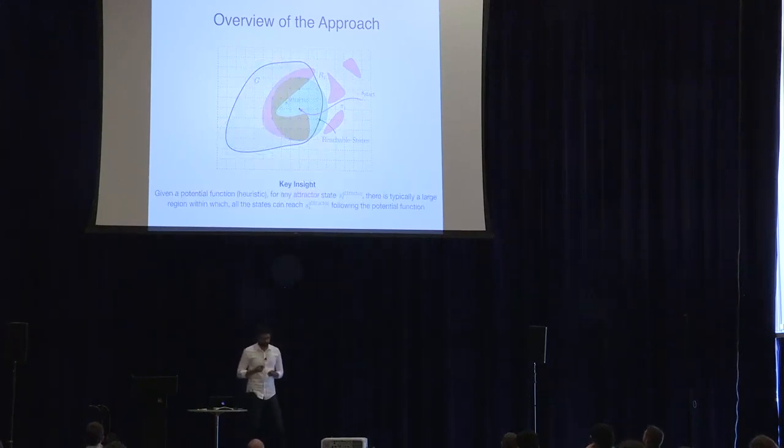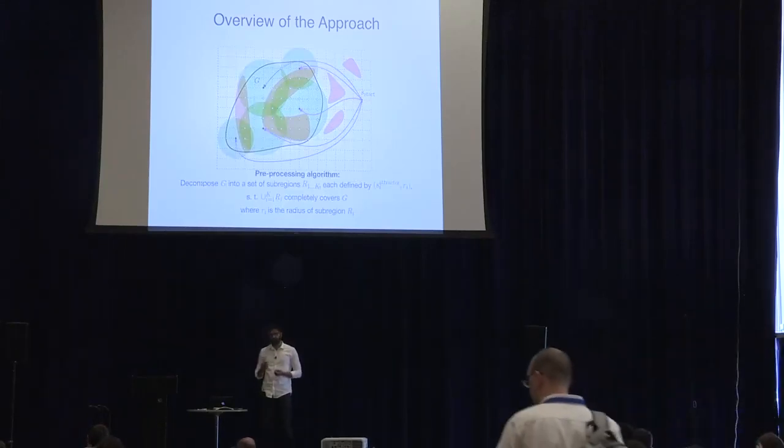Now, another point is that you can think of this method as a compression mechanism. So instead of having to pre-compute paths to all the states in the goal region, we want to compute a minimal set of paths which can still cover the goal region. And the quality of this compression depends on the quality of the heuristic function that we're using here. The better, the more informed the heuristic function is, the larger the regions we'll get, and the lesser the number of paths we'll have to pre-compute.